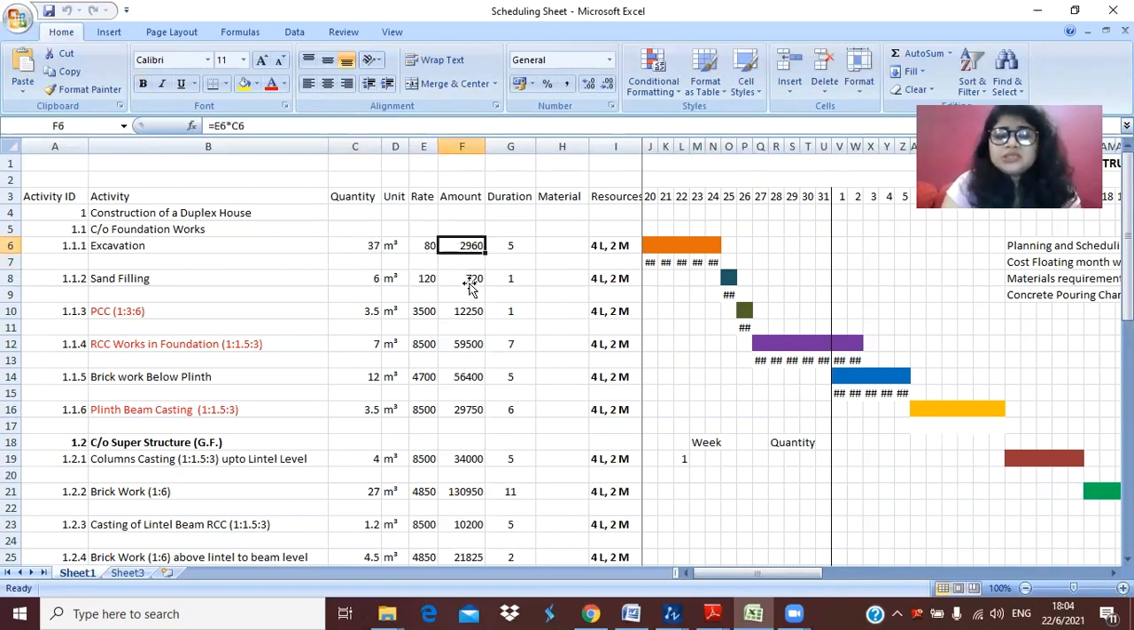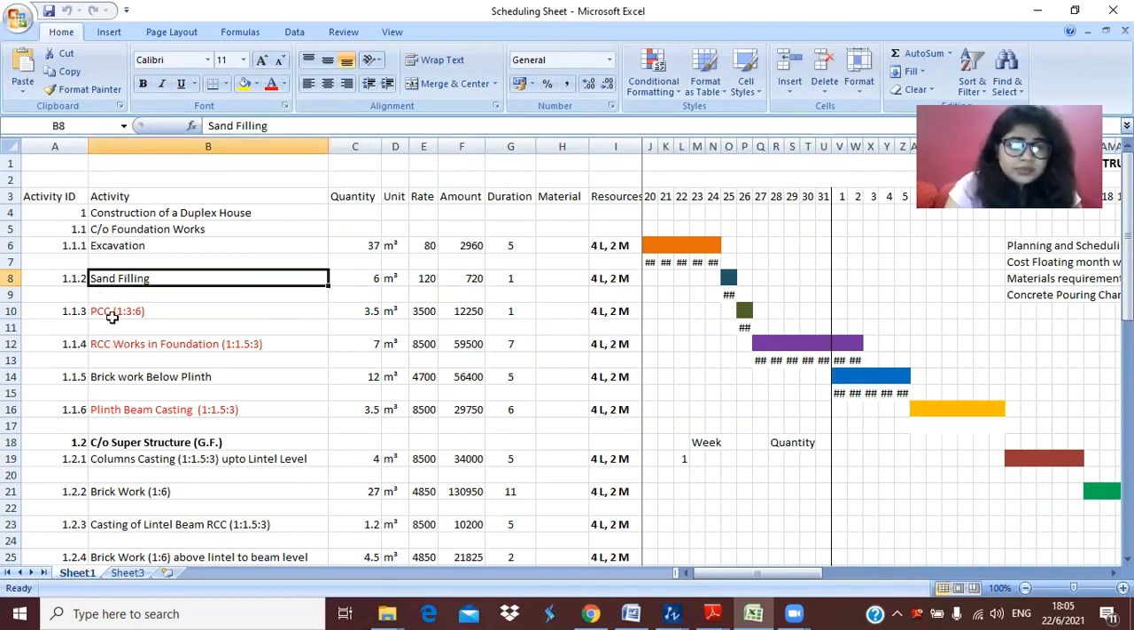This is the experience, and this amount can also be increased if the capacity of labor increases, or if they say they will provide you more work as compared to this. If they say so, then they will also charge more. Accordingly you can calculate the rates. These are the various steps we have observed in our last construction work of a building.